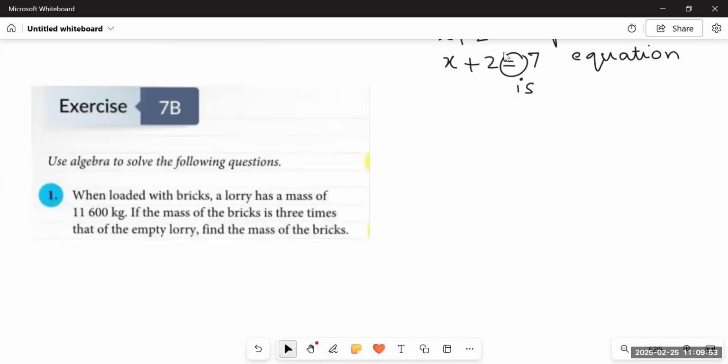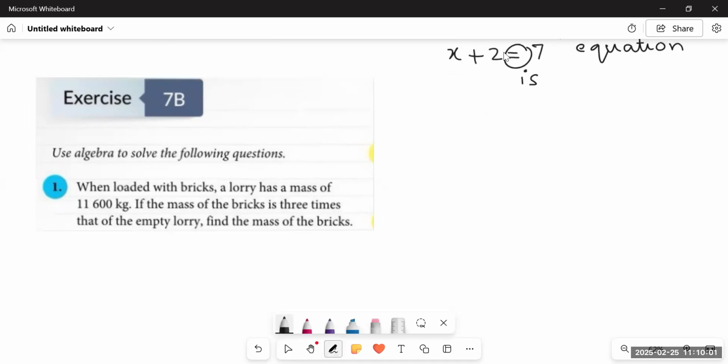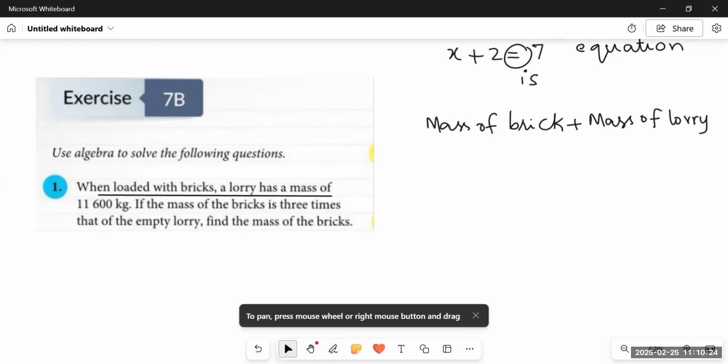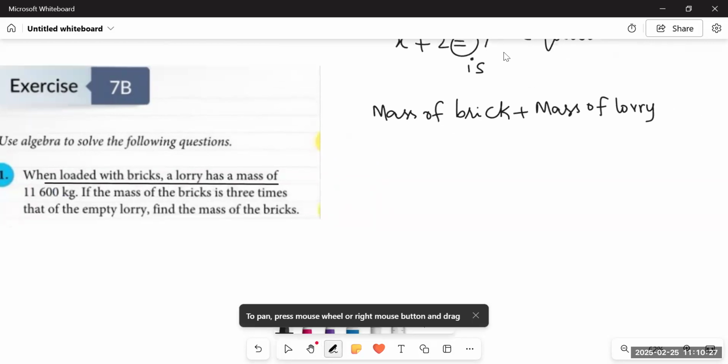It says when loaded with bricks, a lorry has a mass of 11,600 kilograms. When loaded with bricks, what does it mean? It means there is a lorry and it is loaded with bricks, and together their mass is 11,600 kilograms. So the mass of bricks plus the mass of the lorry, when I add the two, gives a total of 11,600.